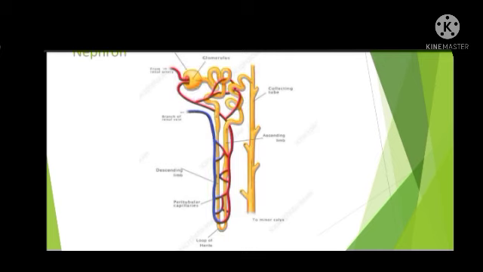Now we can see how the urine is formed. So when the blood is passing through this arteriole, it enters inside the Bowman's capsule where the glomerulus is present, isn't it? So when the blood flows through the glomerulus, the blood will be filtered. All the materials which are present in the blood will be filtered, and the filtrate contains glucose, amino acids, salts and water. So all these will be present in the filtrate which is formed in the Bowman's capsule.